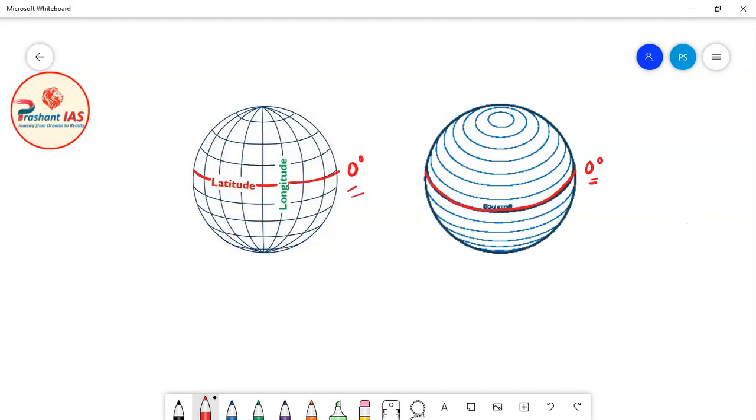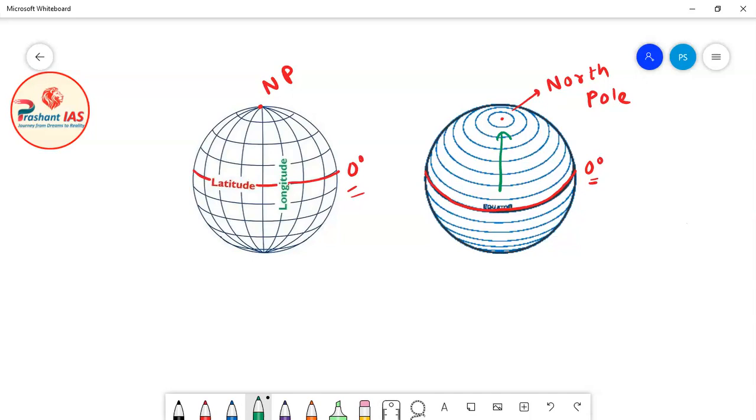Now friends, what happens as you move from the equator? This is the equator, and this point is the North Pole. In this diagram also we can mark the North Pole, and here this red point represents the North Pole. As you move from the equator towards the pole, the concept is the same for the northern hemisphere as well as for the southern hemisphere.